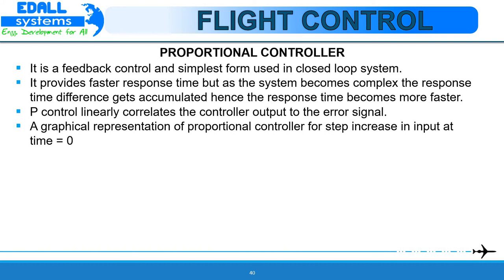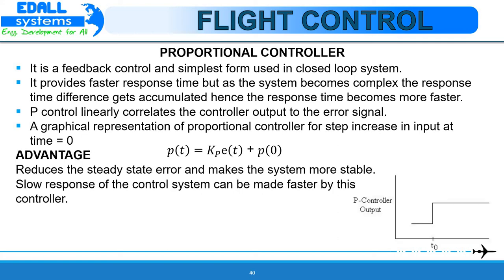A graphical representation of a proportional controller for a step increase in input at time t equals 0. The equation goes like P(t) = Kp E(t) + P0, where Kp is the proportional gain constant and P0 is the controller output with zero error. Direct and reverse action is possible in the proportional control mode. The error may be positive or negative because error is R minus B, and B can be less or greater than the reference set point R.